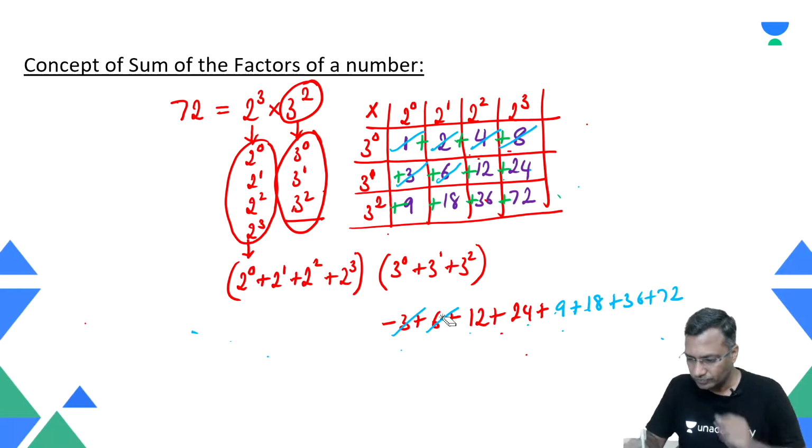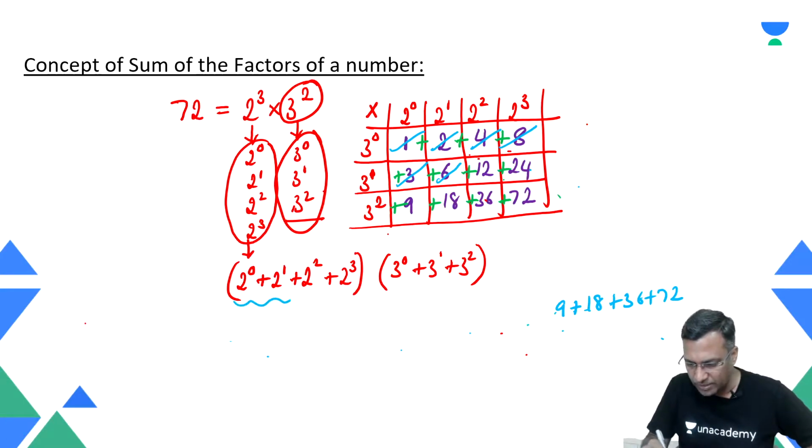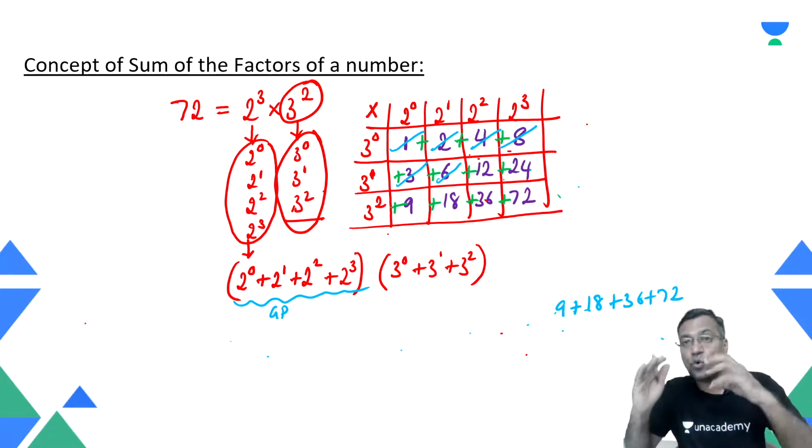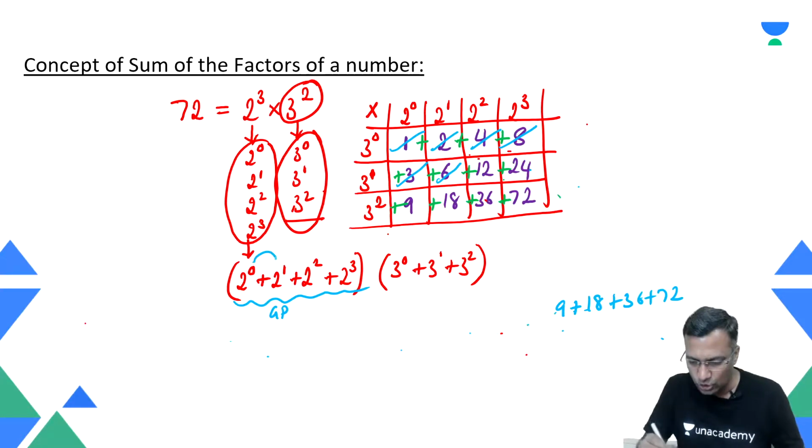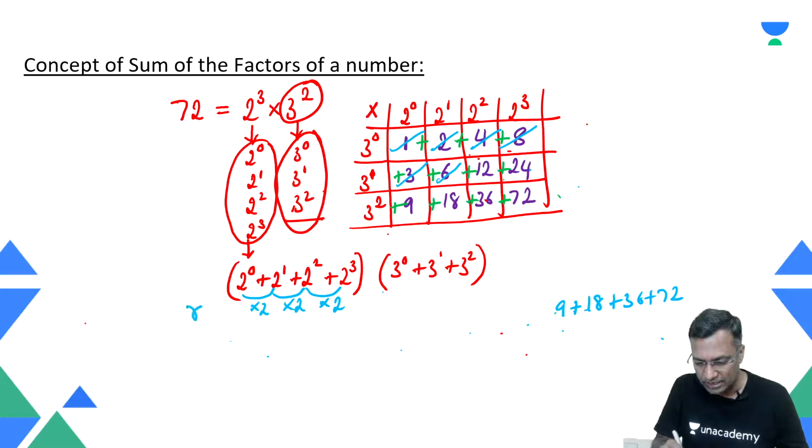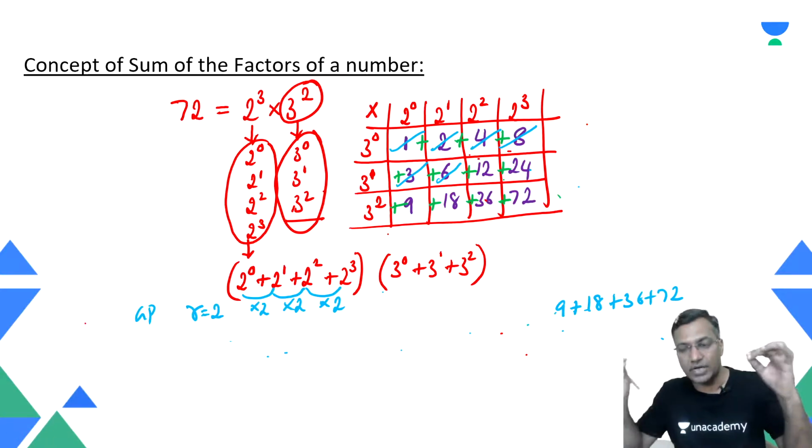Next, what? Yeah, so this is GP. If you look at this, these are in geometric progression. Sum of 4 terms of GP: 2 power 0, 2 power 1, 2 power 2, 2 power 3. You may wonder, sir, why they are in GP. Now look at this. You keep multiplying by 2, you get the next number. Multiply this by 2, you get the next number. Multiply this by 2, you get the next number. Therefore, you say that, hey, these terms are in GP. Common ratio is 2.